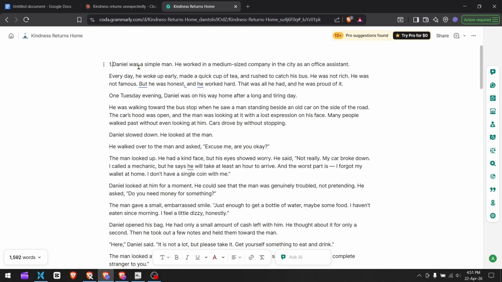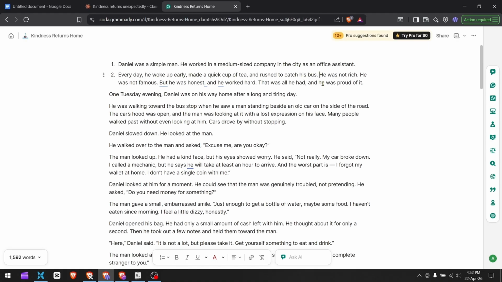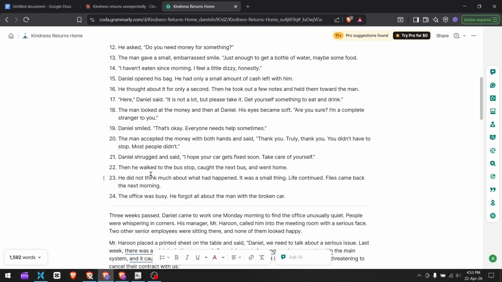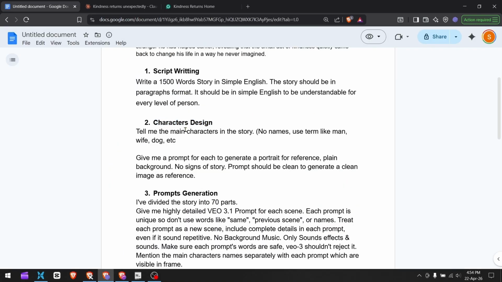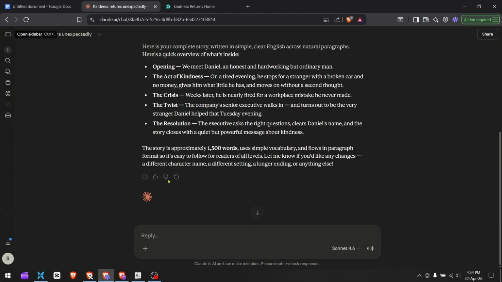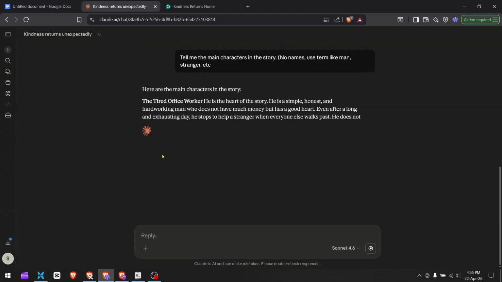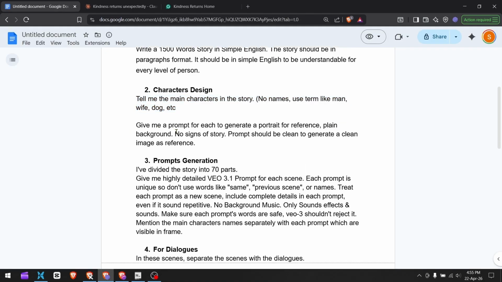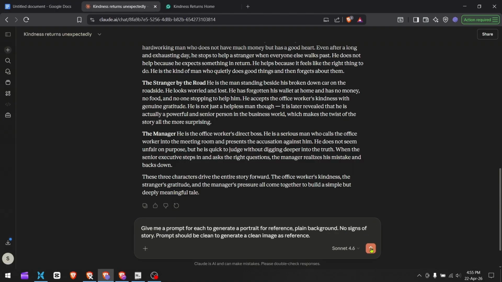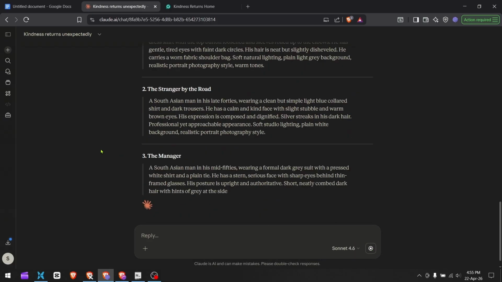Next, arrange the story into numbered scenes. Basically, what happened, and then what happened. So I've divided the first part into 24 parts. Next step is character design. I've provided 2 prompts for this process. Use the first prompt. It will tell you the main characters in the story. There is a tired office worker, a stranger, and a manager. Next, use the second prompt, and it will give you a prompt for each character.